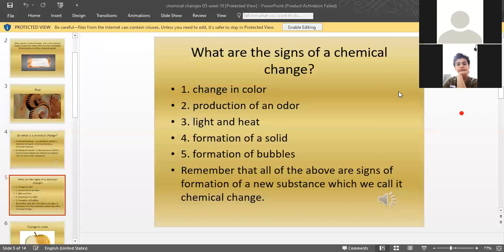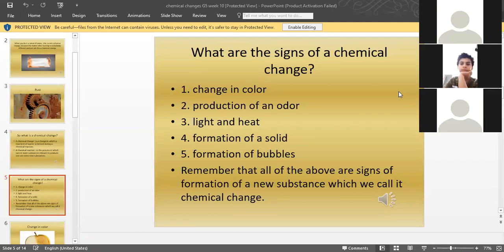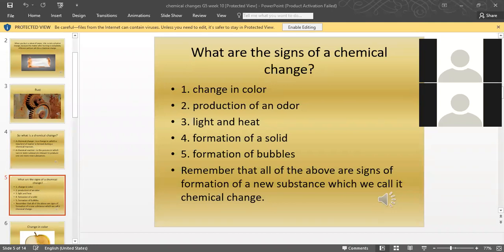Rehan, you can go now. Jawad, you can go now. Saud, we are all mute, mute yourself. Saud, okay. So now, Moaz, how are you doing? Moaz, can you hear me?